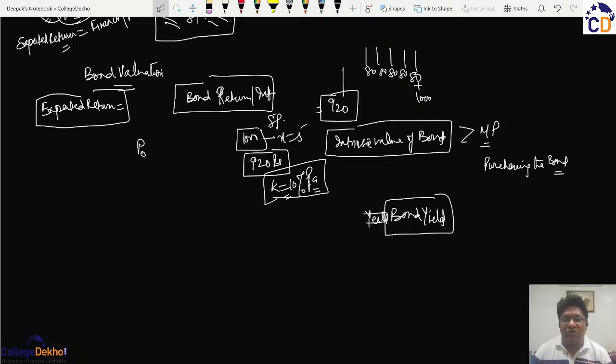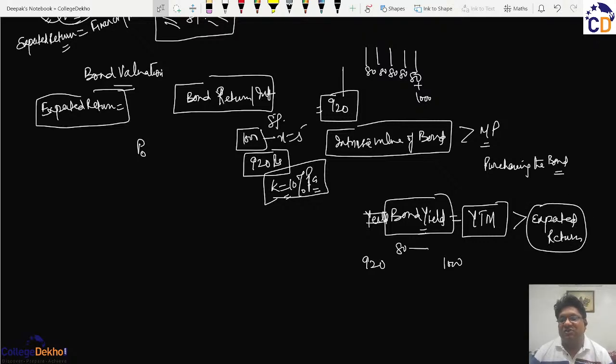By using this current value of 920, the yearly interest of 80, and redemption of 1000, I can calculate the bond yield, which is also known as YTM, that is the yield to maturity. If this yield to maturity is more than the expected return, it means the bond is available at a cheaper rate, or the investor is getting more than he wanted, and hence the bond shall be purchased.